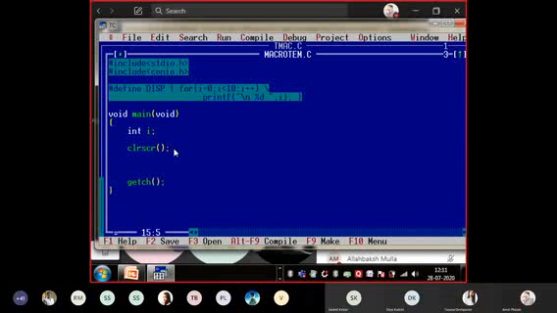Now what do I want to do? I just call this macro in my program. What is the name of the macro?